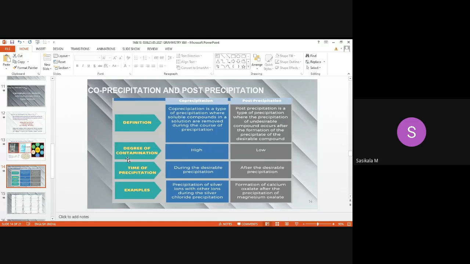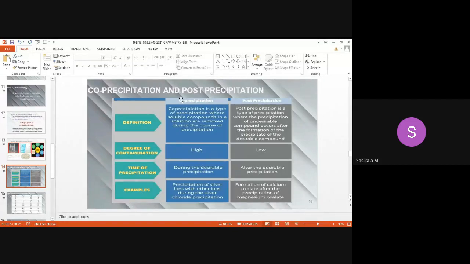Then, the degree of contamination for co-precipitation is high, whereas post-precipitation will be low. Since it is an undesirable compound, only a minute amount will be contaminating, so it will be low. In co-precipitation, if we allow more soluble compounds, then all will be precipitated out simultaneously, so it will be highly interfering and contaminating your results. As for time of precipitation, in co-precipitation it is the same time as your analyte, whereas in post-precipitation, the compound precipitates after the desirable precipitation.